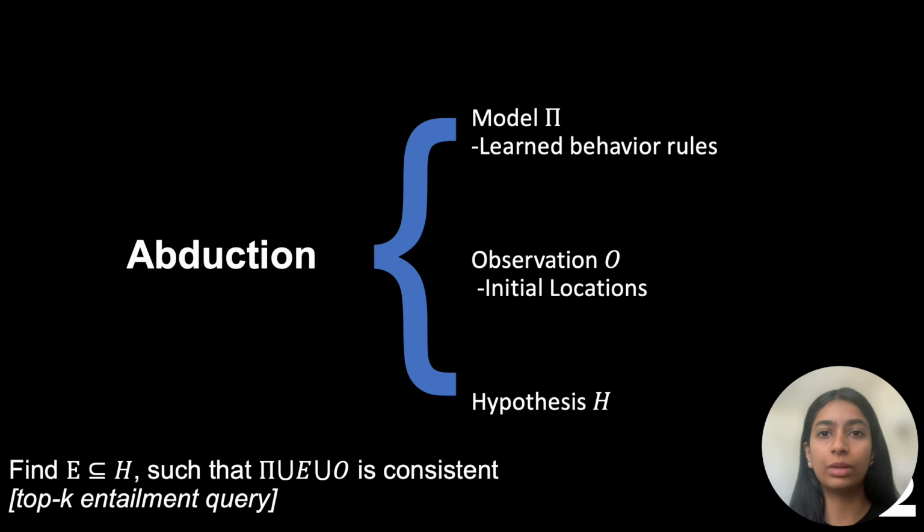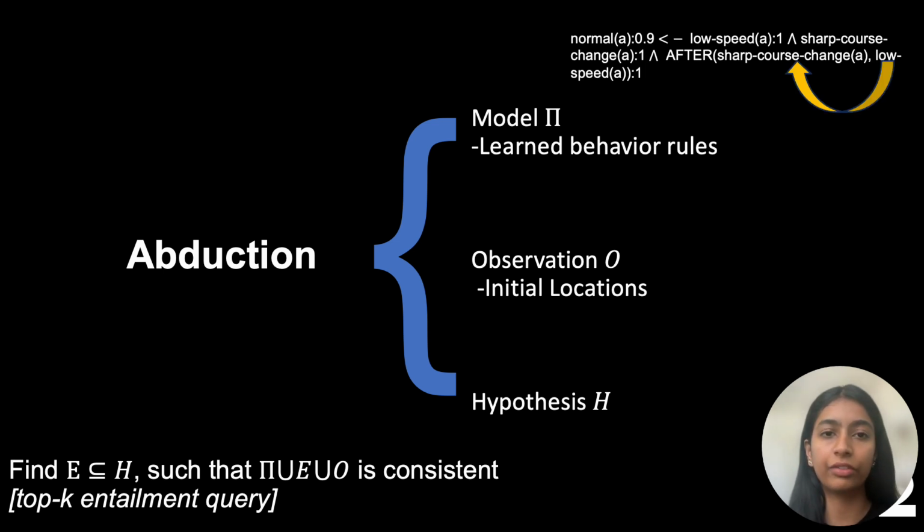We provide a formalism to reason about vessels by framing it as an abduction problem. We also provide the underlying temporally annotated logic to do so, which we use to first automatically extract rule-based behavior model pi, which captures the historical data. For instance, in this rule, the agent is first lowering its speed before changing its course of direction, and this rule has a confidence of 90% based on the historical data.